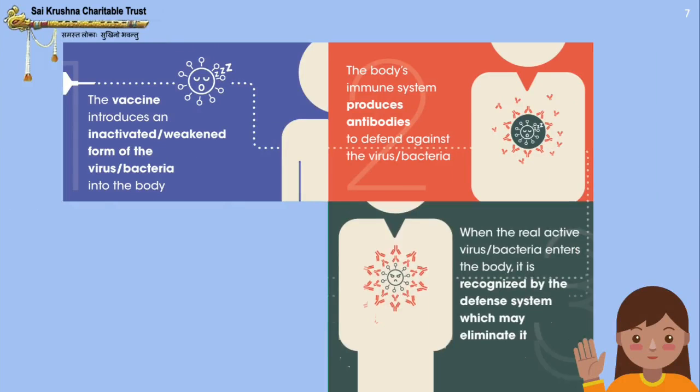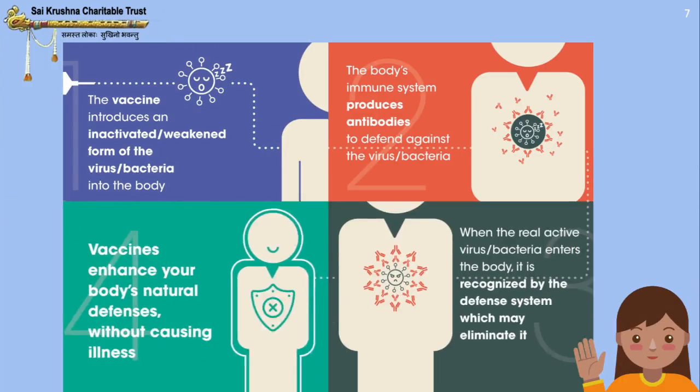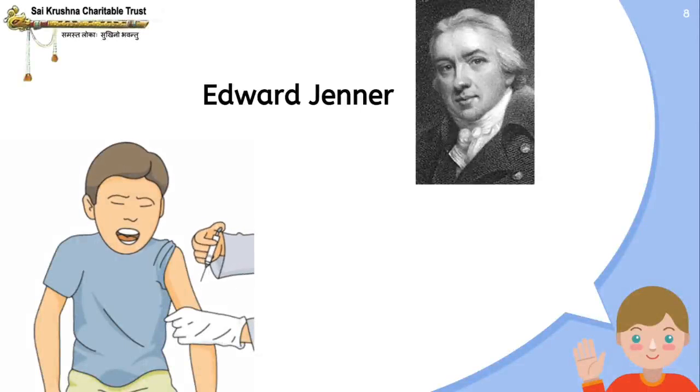So in the future, in case the real virus enters our body again, our body remembers how to fight this virus and kill it. So our body is protected and we are healthy. Vaccines enhance our body's natural defenses without causing illnesses. Vaccines do not cause any illnesses.